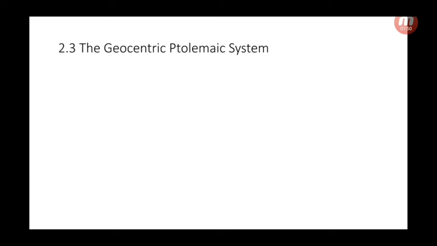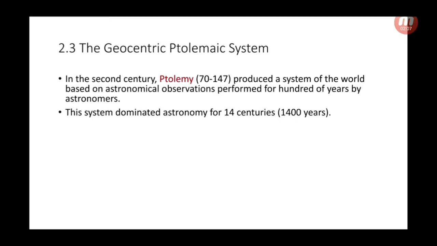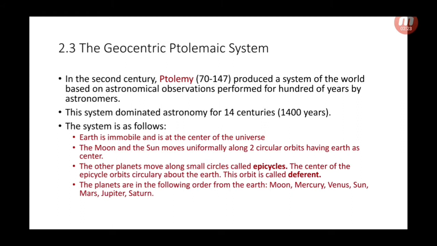Now, another geocentric system, which is the Ptolemaic system. In the 2nd century, Ptolemy produced a system of the world based on astronomical observations performed for hundreds of years by astronomers. This system dominated astronomy for 14 centuries. So for 1400 years, the system of Ptolemy was considered to be true. The system is as follows.